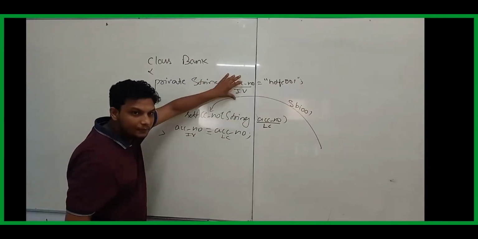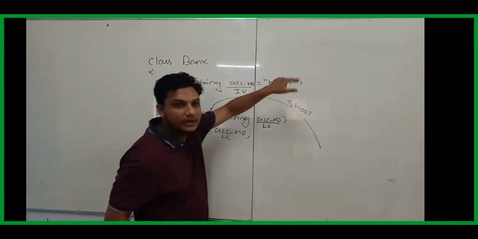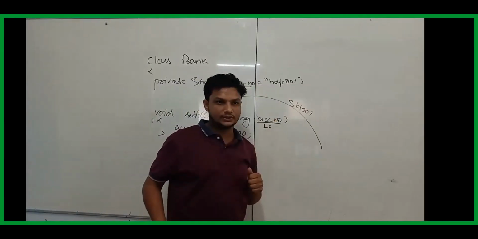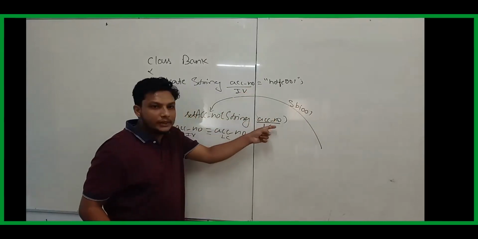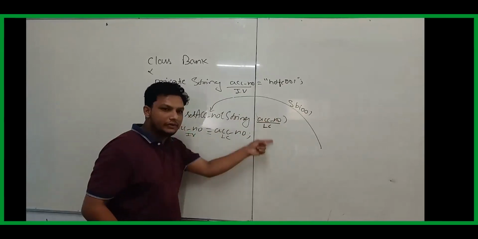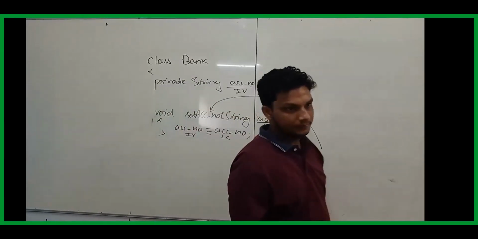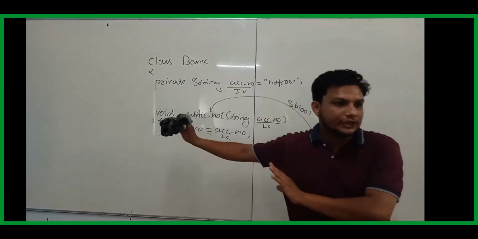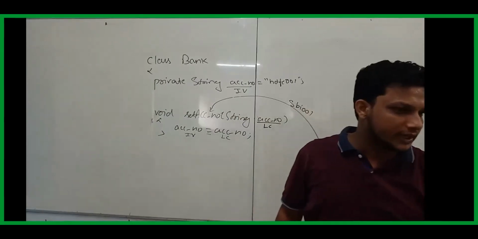So what is happening? This data only comes, but here it is not changed. HDFC is there, so the output is HDFC. Particularly, when the name of the local and instance variable is the same, it gets confused and thinks it is a local variable. It will keep the data within this method only and will not give data to the instance variable. This is what we call the shadowing problem. Is it clear? Anyone wants me to explain once again?